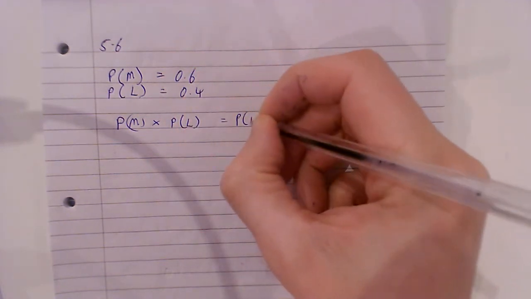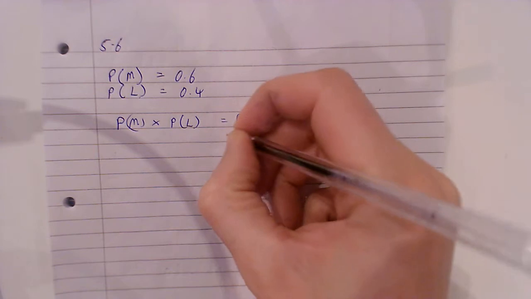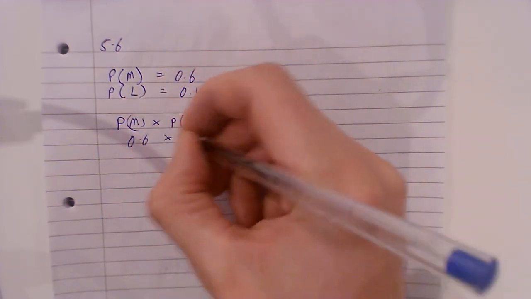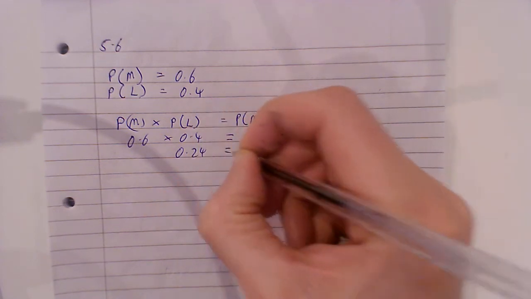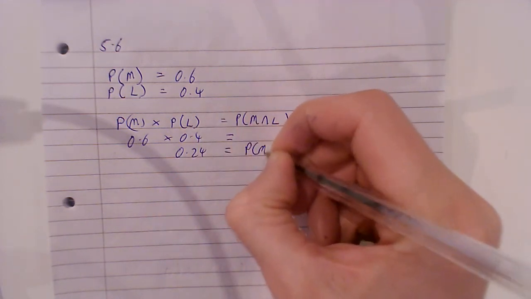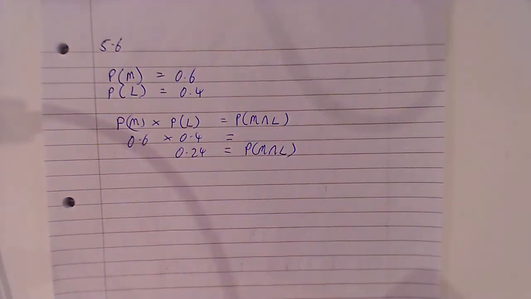The probability of Man United and Liverpool winning: 0.6 by 0.4, 0.24. I'm pretty sure that equals that. Okay, that's that probability done and dusted.